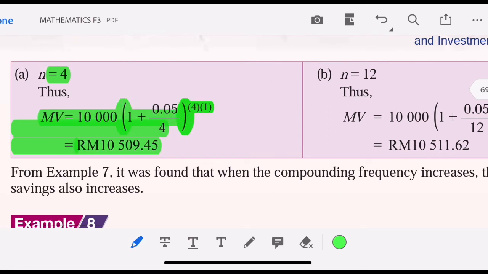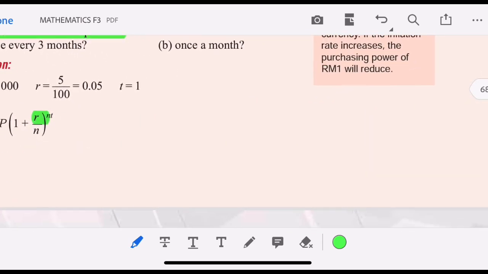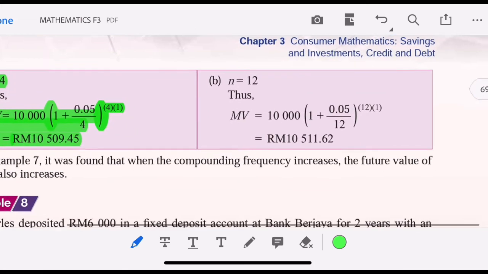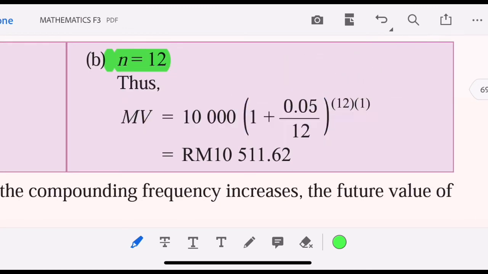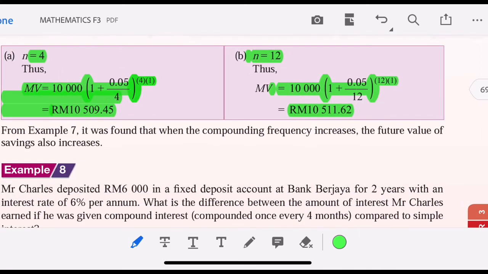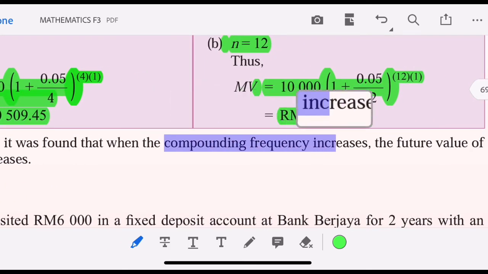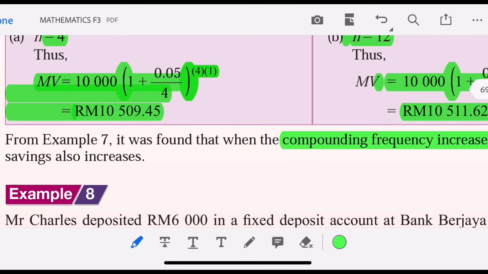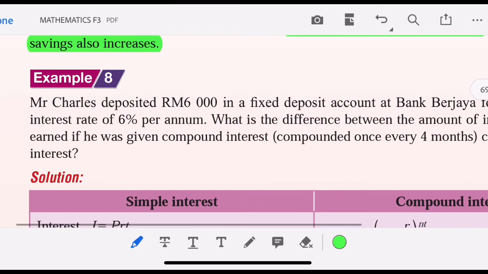The answer is 10,509 ringgit 45 cents. If, let's say, it is compounded once a month, in 1 year we have 12 months, so N is 12. So the matured value will be 10,000 times bracket 1 plus 0.05 over 12 to the power of 12 times 1. Then the answer will be 10,511 and 62 cents. So in this example, it was found that when the compounding frequency increases, the future value of saving also increases.